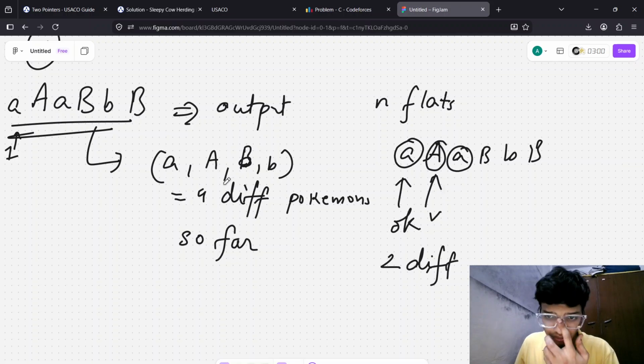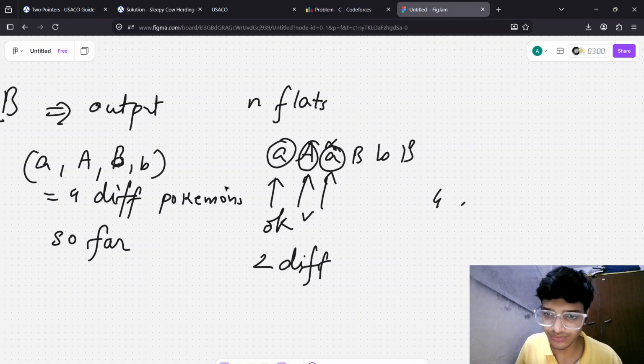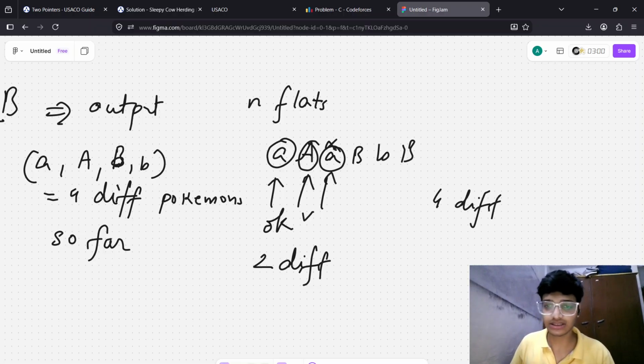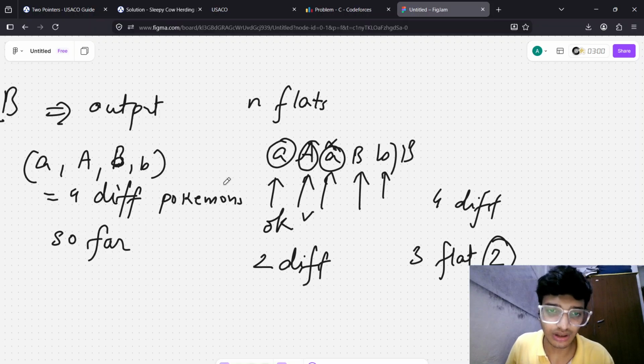But when he goes this way, he will try to take, but he cannot. I mean that he will choose, but this will not count in our answer. Since there are four different Pokemons you have to catch in all, but we have caught in three flats only two so far. So we need to find two more. So he will go with this, and then he will go with this. So this is also an answer, but this doesn't give us the optimized one.